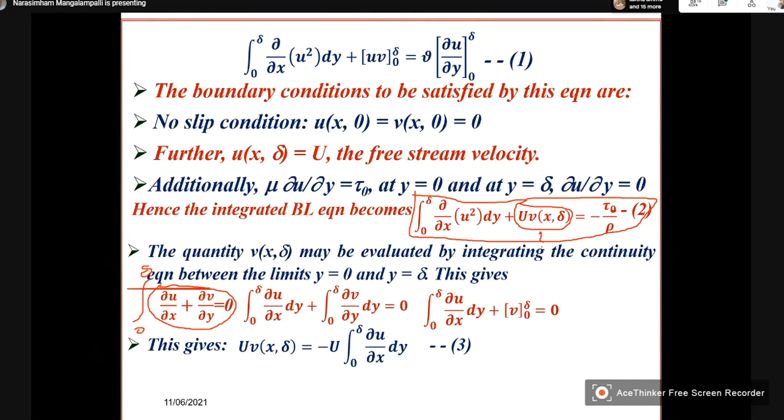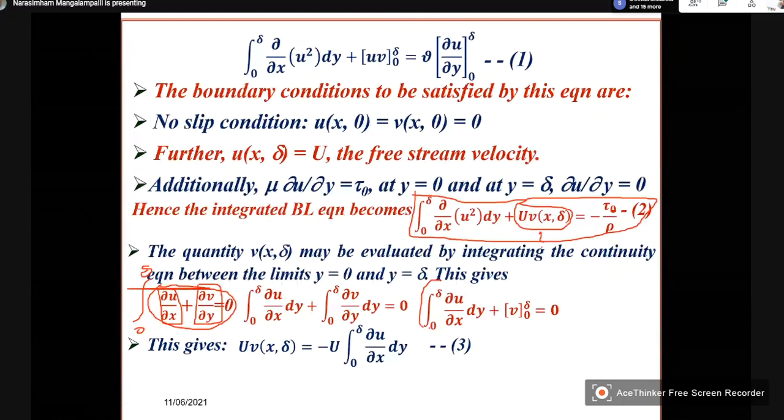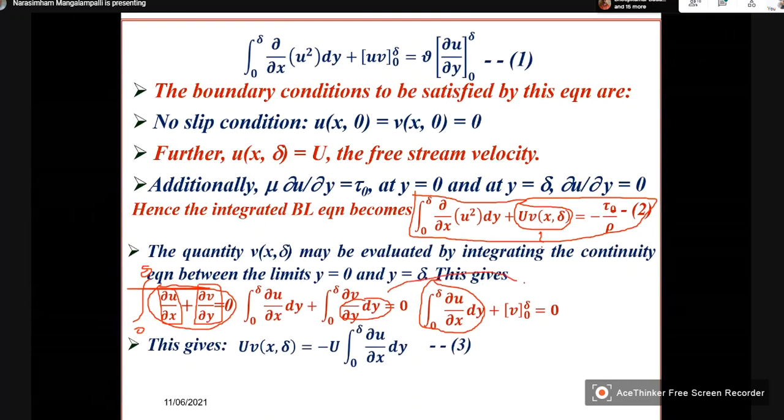So I will get integral 0 to delta dou u by dou x and integral 0 to delta dou v by dou y. Now this is as it is, it will be there. And this can be integrated. So the second term is simply integral 0 to delta dou v.